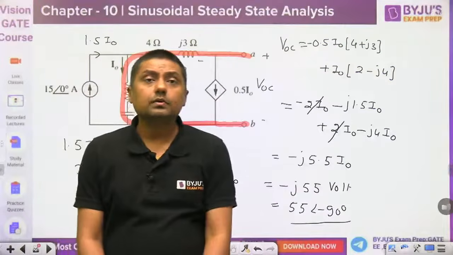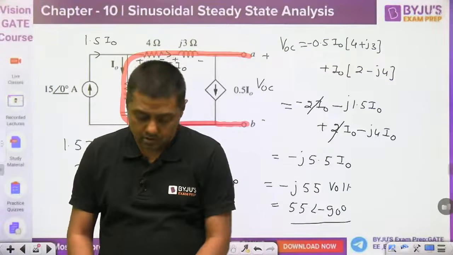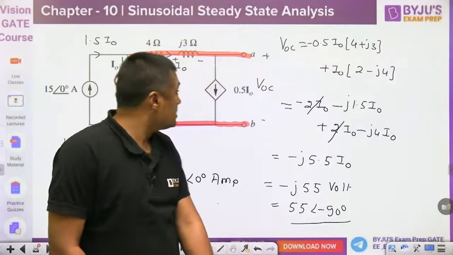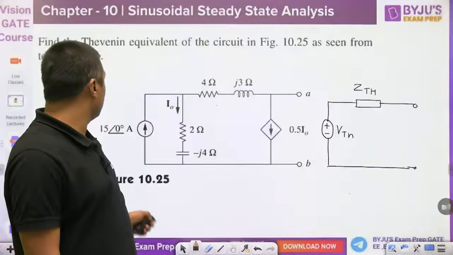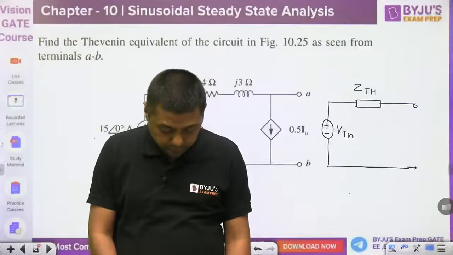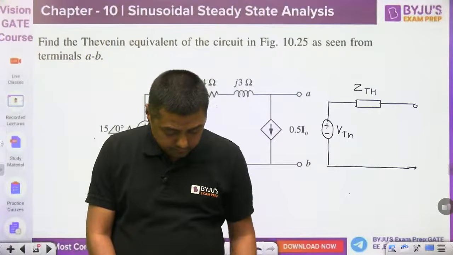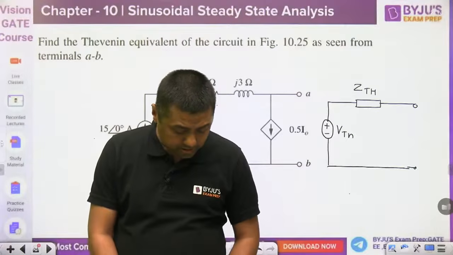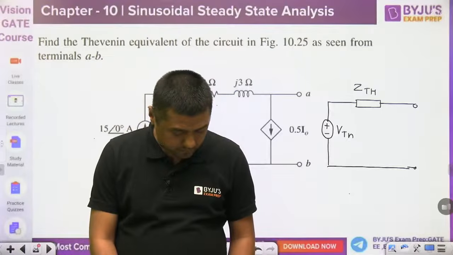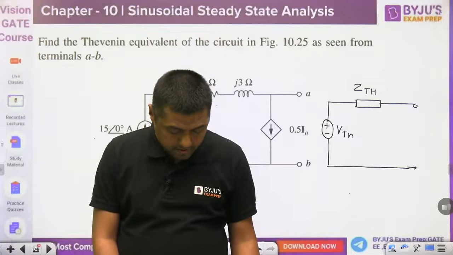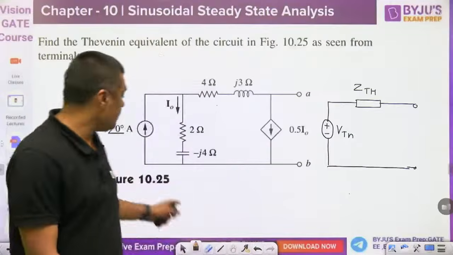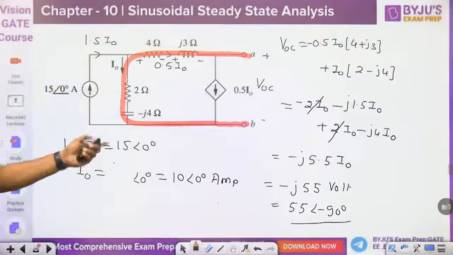Is it the answer? Mohammed, you are getting the same answer? Yes, tell me. I am getting this answer. I have not solved this question before, I am just solving it in front of you. So this is the question number, I think 10.25, figure number. That is a question from the 10th chapter. Easy one. Okay. And the answer is 55 angle of minus 90 degree. So easy. Directly you can apply the KVL. You can find the value.